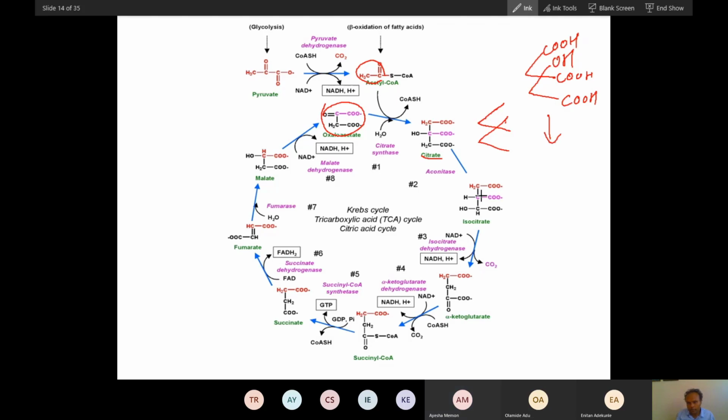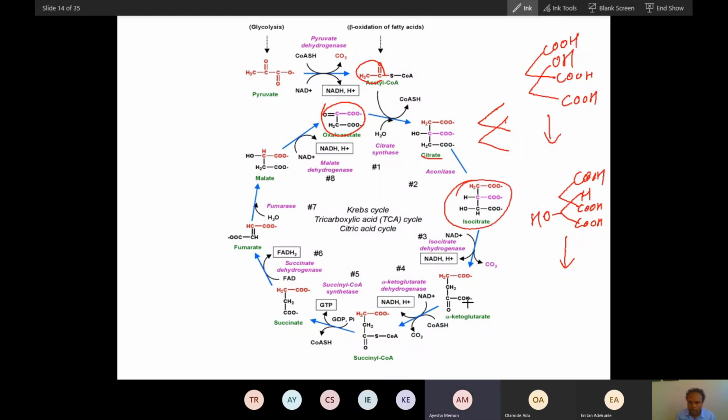Now you change this citrate here. Citrate will convert into isocitrate. So the OH group will be transferred from here to here. So you can see, you write this OH group here will be transferred to here, and this is H only. So this is isocitrate. Please avoid that sound. Now, did you understand this isocitrate?